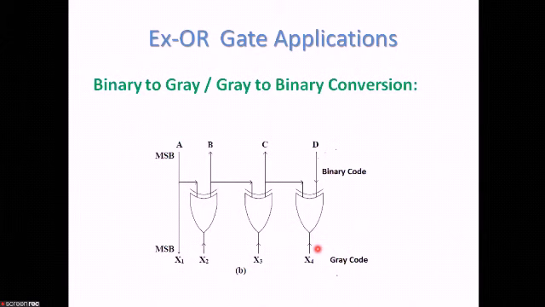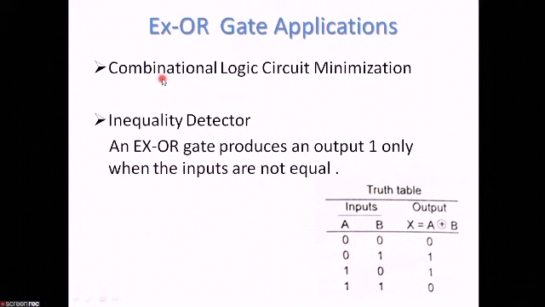Next applications are combinational logic circuit minimization. In combinational logic minimization techniques, we will be using the XOR gates. Next is the inequality detector, or the anti-coincidence gate. Here see the truth table.